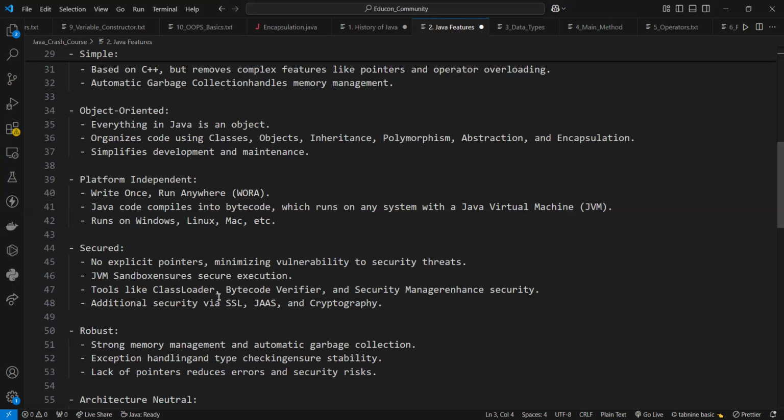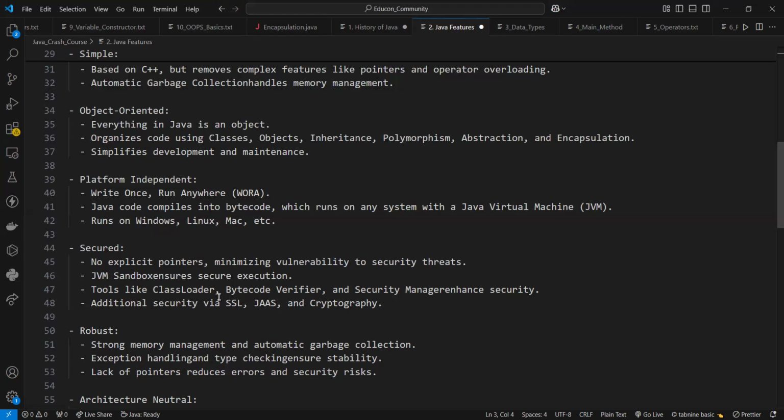Java provides a software based platform, and the Java platform differs from most other platforms in the sense that it is a software based platform, not a hardware based platform. So it can run on top of other hardware based platforms. It has basically two components. First one is the runtime environment and second one is the API, meaning application programming interface.